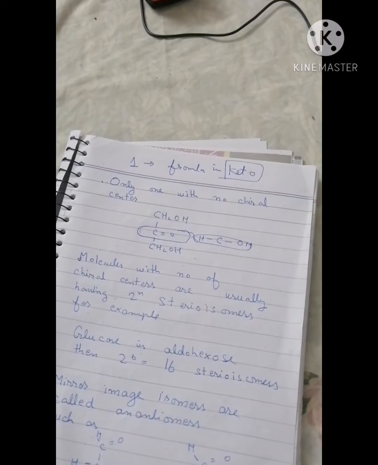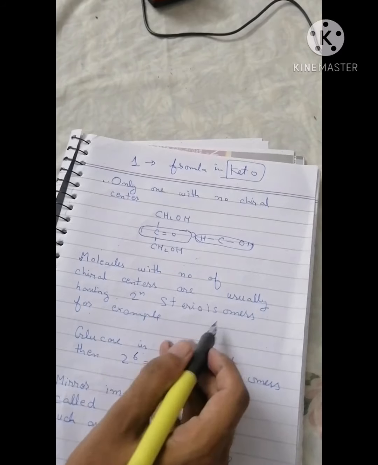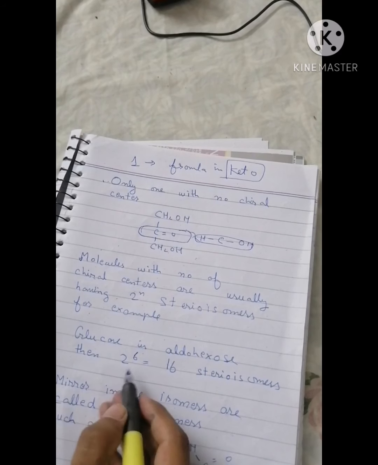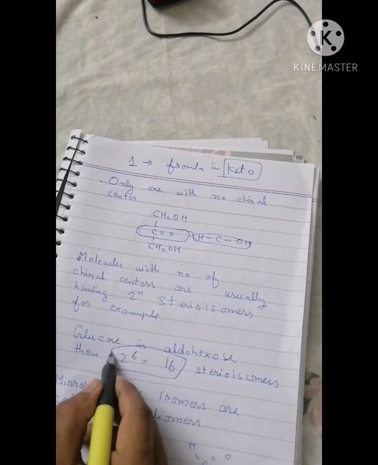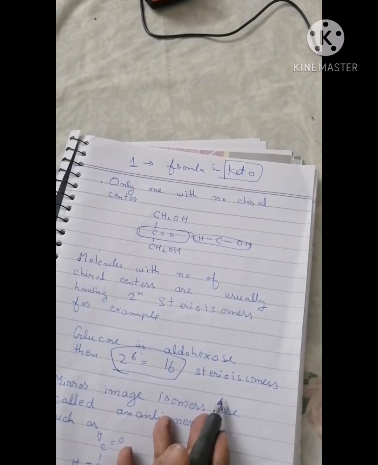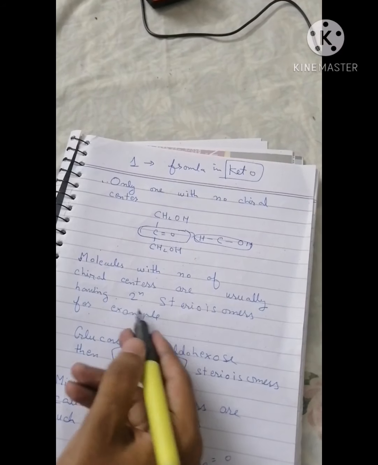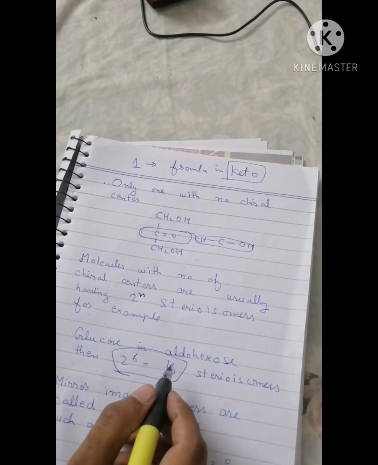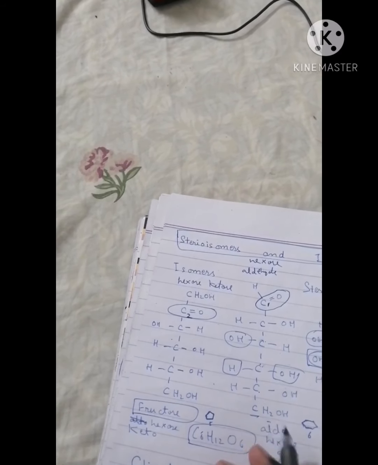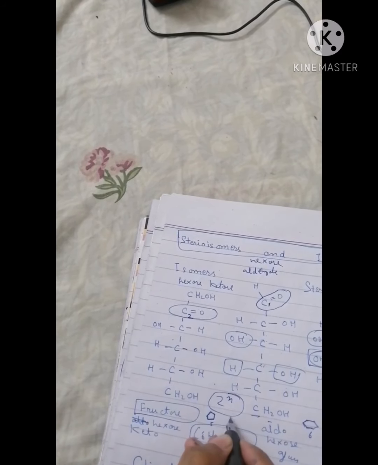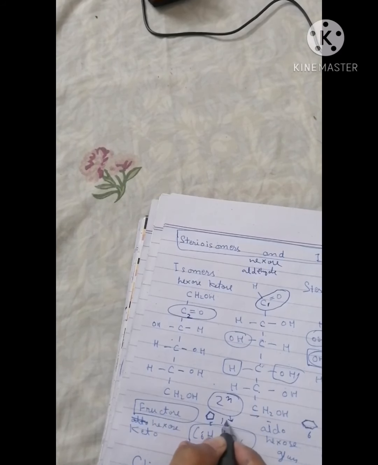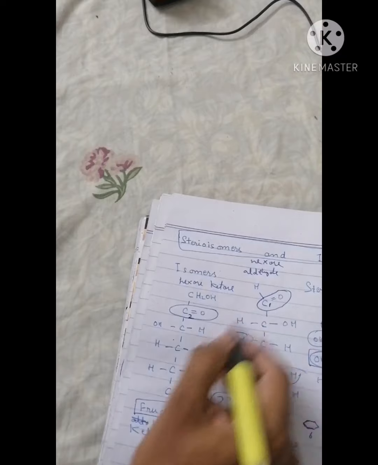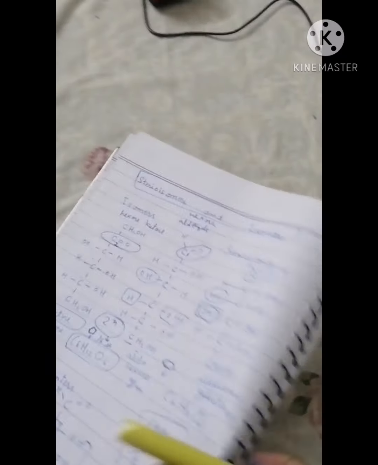Molecules with a number of chiral centers usually have 2^n stereoisomers. For example, glucose is an aldohexose, so 2^6 is equal to 64, it should have 16 stereoisomers, because it is having 6 chiral centers. Glucose is having 6 chiral centers, so it should have 2^n. This is the formula for chiral centers, so it should have 16 stereoisomers. It means 16 structural orientations or hydroxyl orientations, we can say.